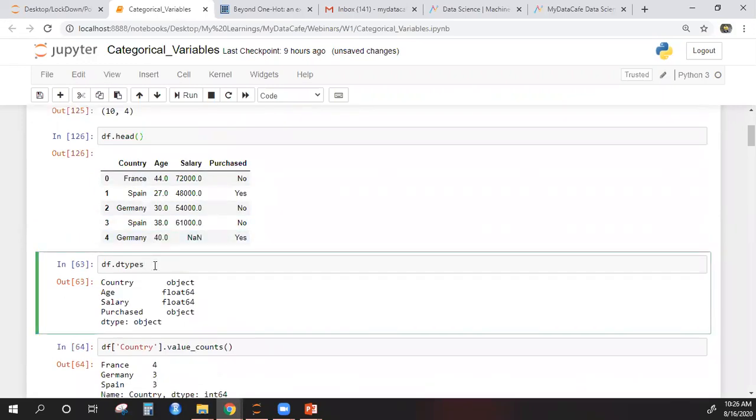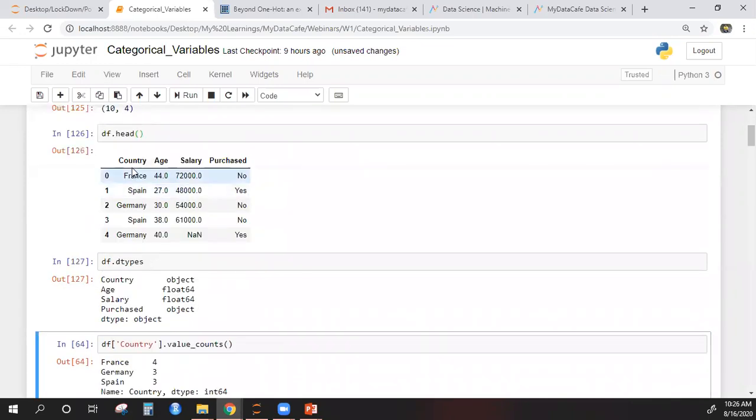When you look at the type of each column of the data, you see country comes as an object. Okay, so all categorical variables are read as objects in Python. Okay, the data type will be shown as object. This is a floating column, float. Salary is also a float, and purchase is also object.